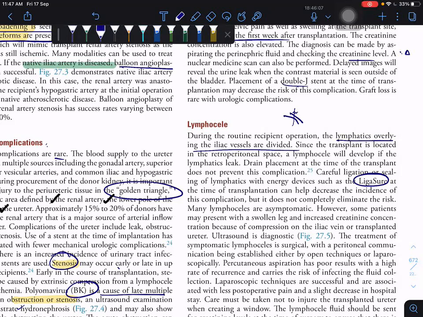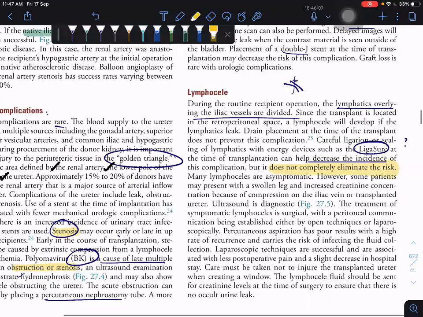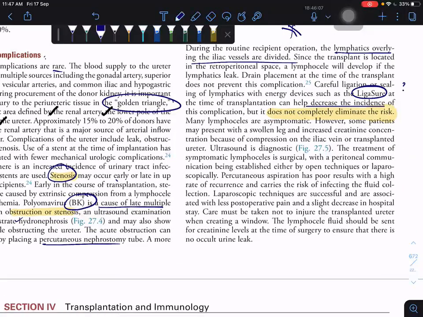So they will give a true or false statement. They tell that LigaSure will eliminate the risk. No, LigaSure decreases the incidence, but it does not completely eliminate the risk. That is an MCQ. Okay, and diagnosis is by ultrasound only.